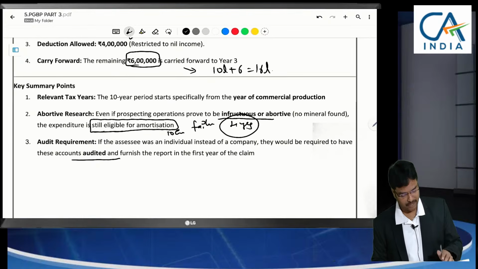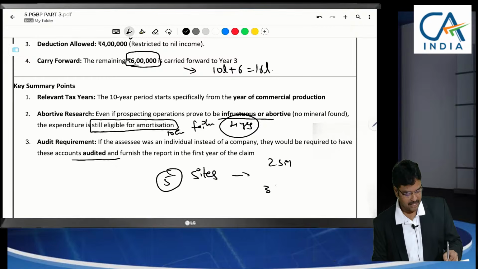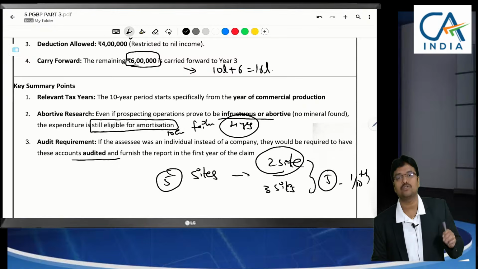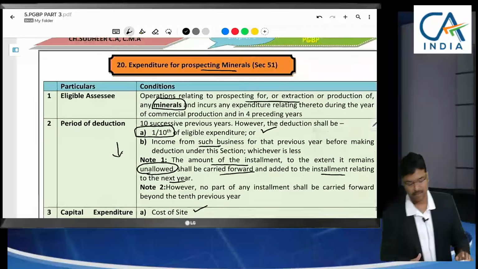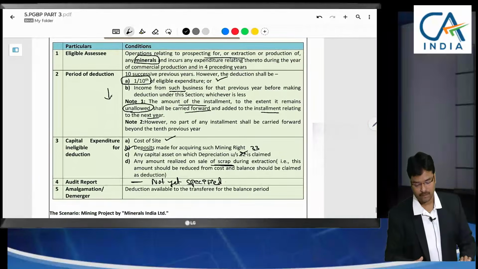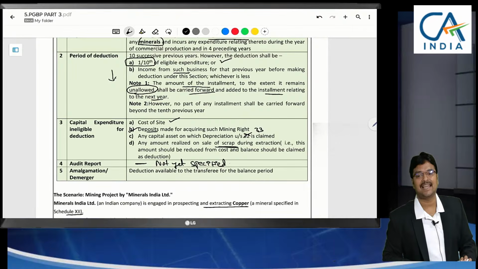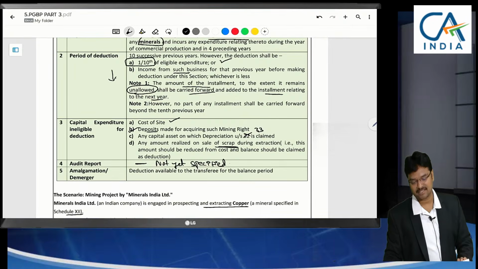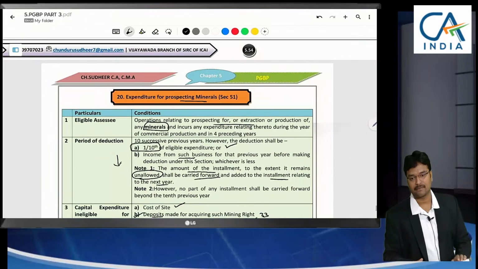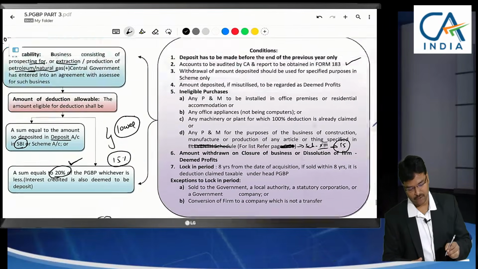Over 10 years, because in 5 sites we started extraction and surveying, but 2 sites were successful and 3 sites were infructuous. The entire 5 sites cost 1/10 we can claim against these 2 sites' income. Even unfruitful or abortive can be claimed. The minerals list for extraction is given in Schedule 12. Before commencement of business, the entire expenditure can be claimed in 10 installments. That is section 51. In the middle there is section 50, this is 49.